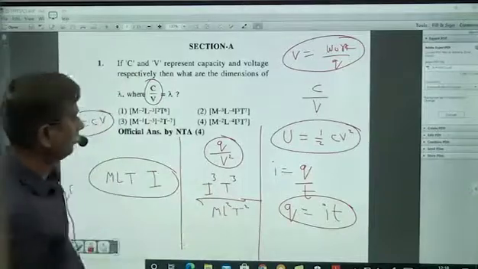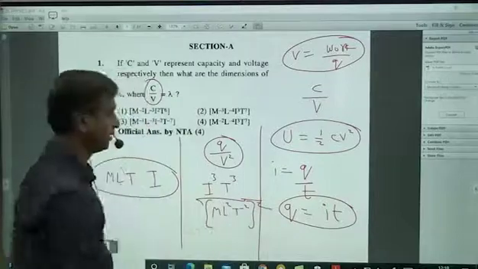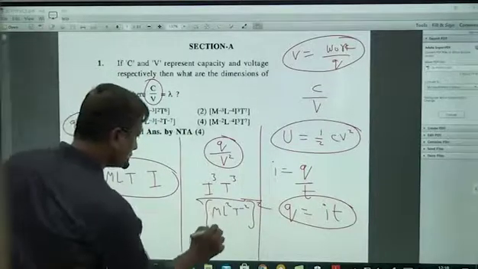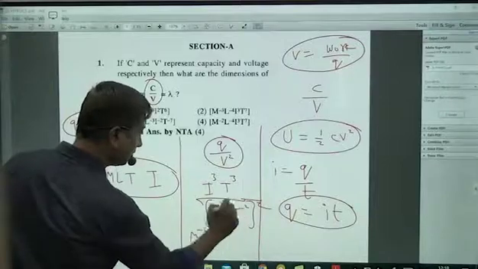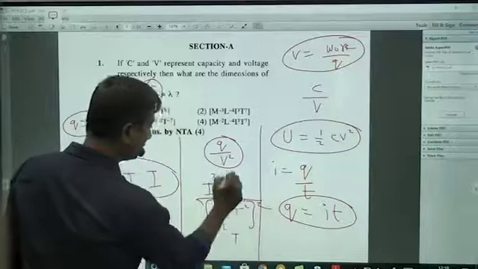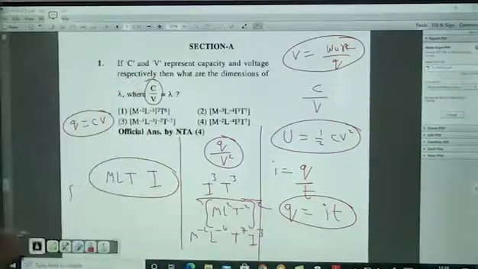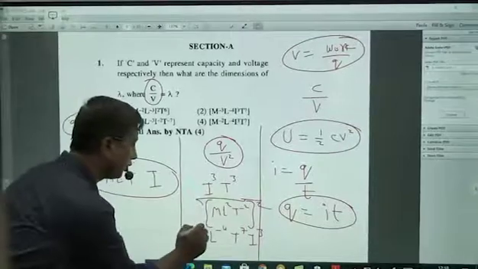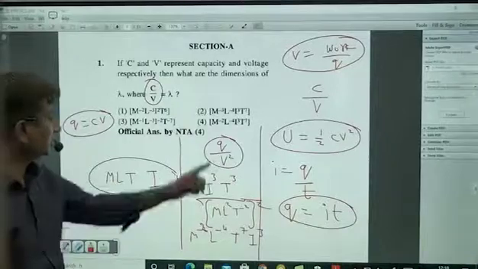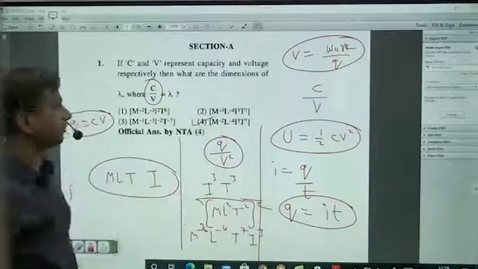So the final answer will be M power minus 2, L power minus 4, T power 7 and I power 3. So whichever may be the correct option, this is the correct answer.